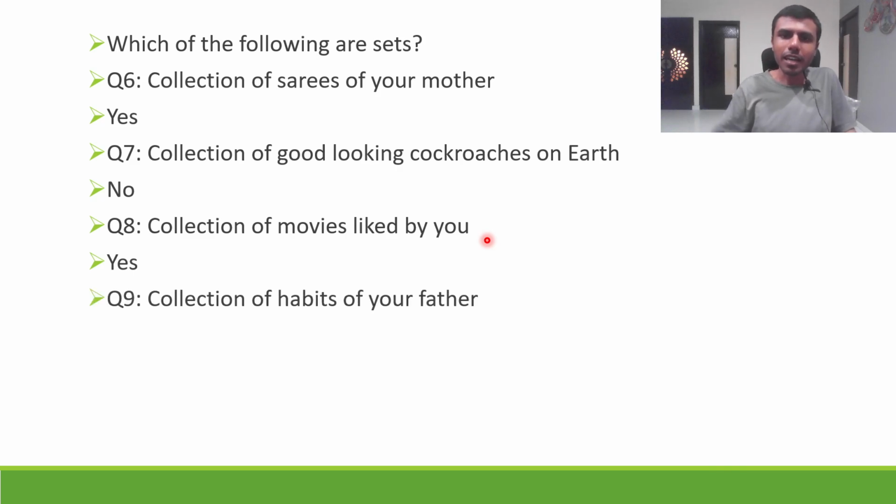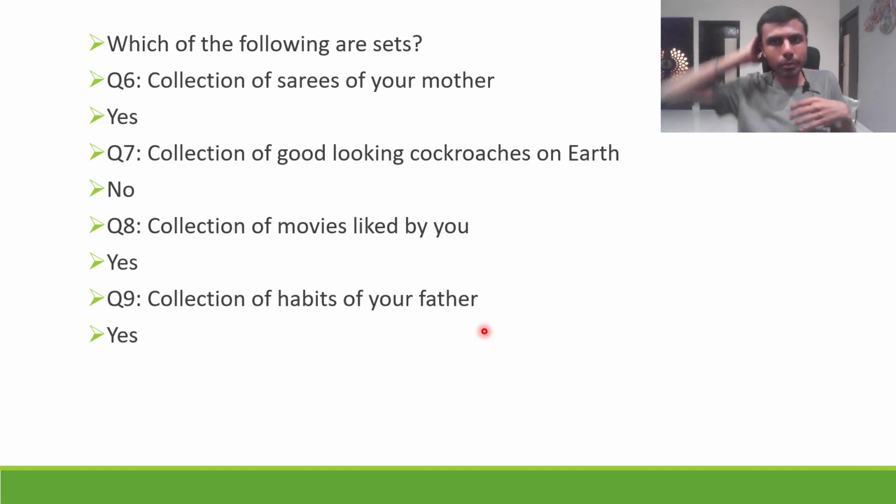Now next, collection of habits of your father. Think. The answer is yes, because a person will have some habits. A person could have many habits, but there will be. Now you might tell me, sir, my father's first habit is to scold me. Second habit is to scold me even more. Third habit is to scold me every day.